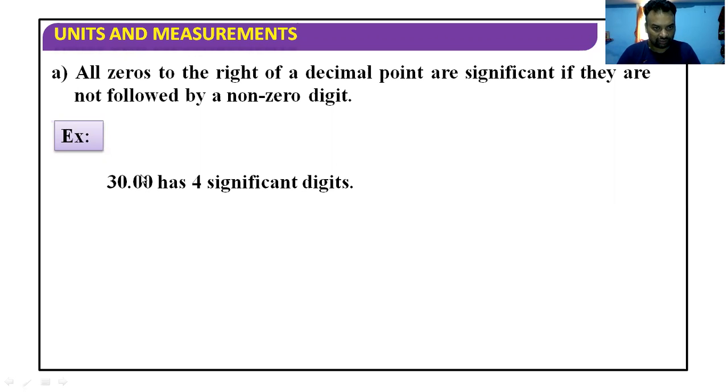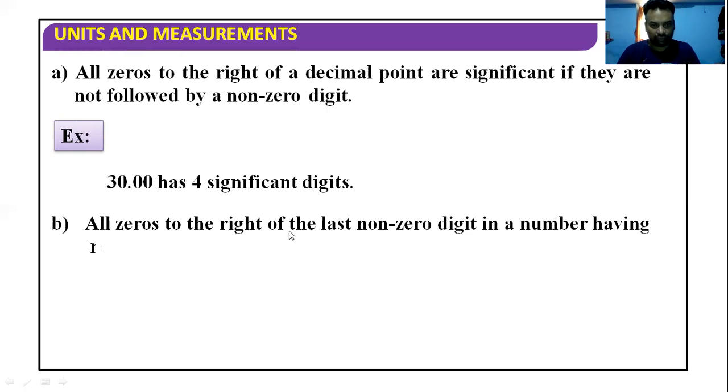These 00 after the decimal are significant. In our previous rule, the zeros on the left side of the significant figures were not significant, but here, after the decimal, the zeros are significant. More and more zeros means more and more precise value we are getting.